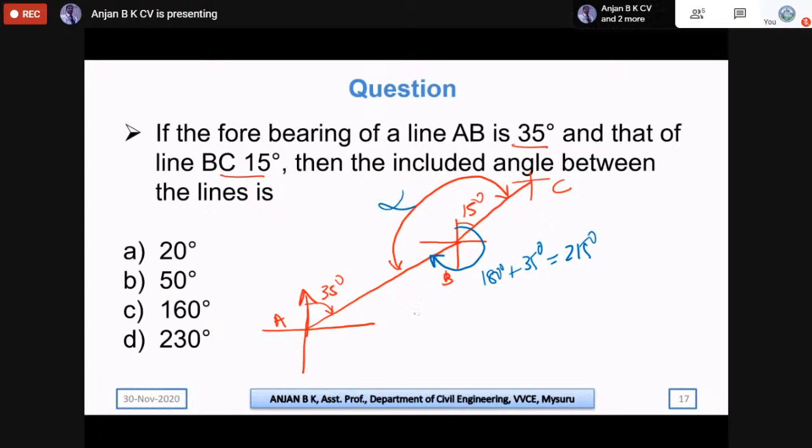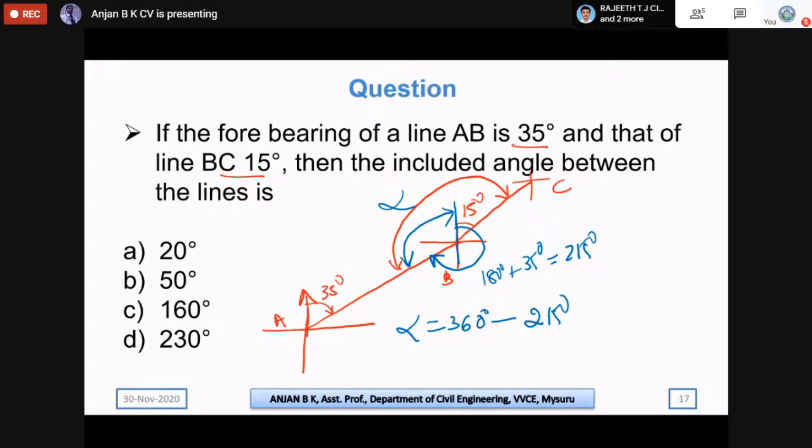That will be 360 degrees, taking the complete whole circle, minus 215. If we deduct 215, then the remaining bearing is only this much.